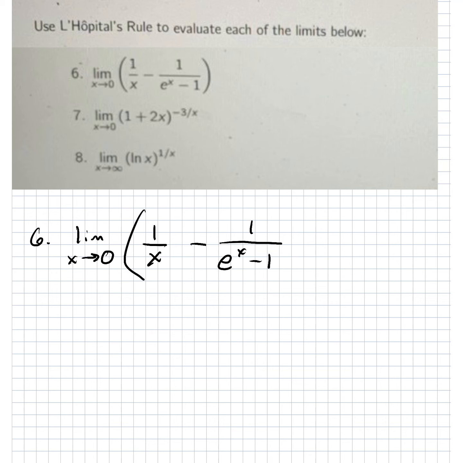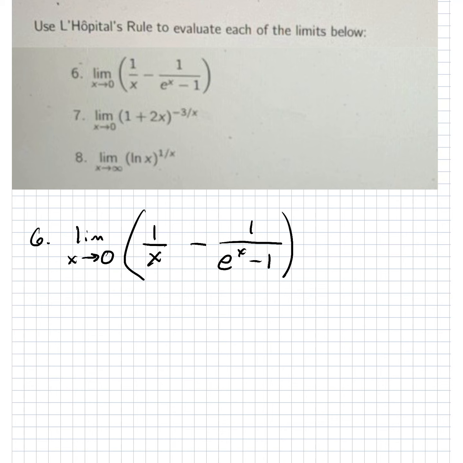L'Hopital's rule basically says if you have the limit as x approaches a number of one function over another, and if you just try to evaluate the limit directly, you get an indeterminate form, something like 0 over 0 or infinity over infinity, then you could take the derivative of the top, take the derivative of the bottom, and then try the limit again, and then you might be able to evaluate the limit. That's the gist of L'Hopital's. Now these 3 examples, let's just see how they evolve.